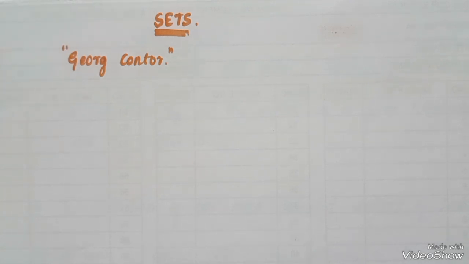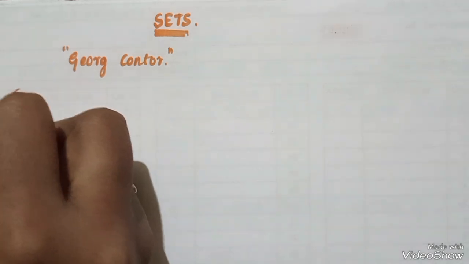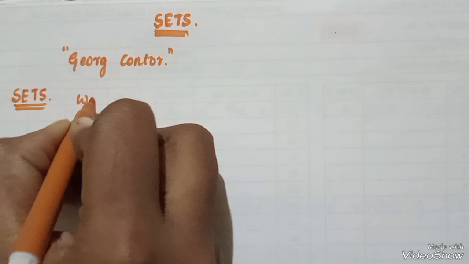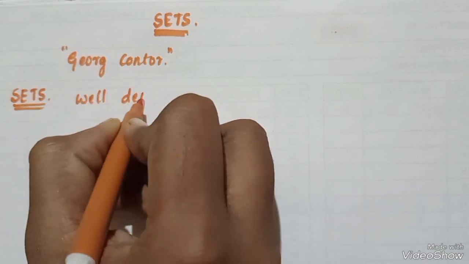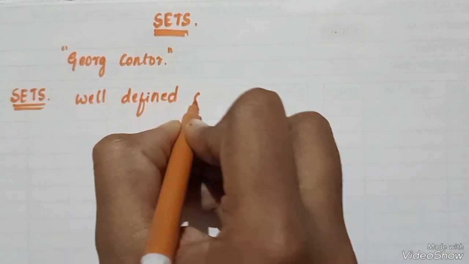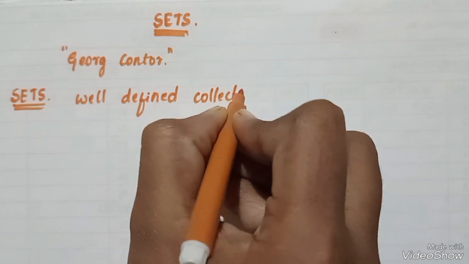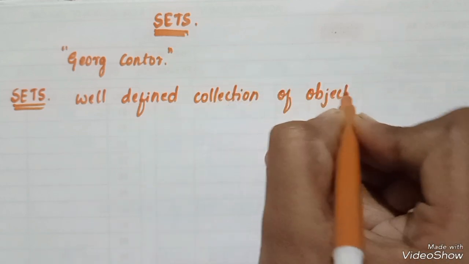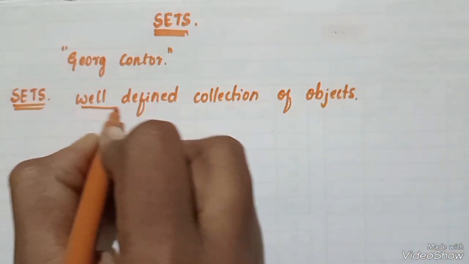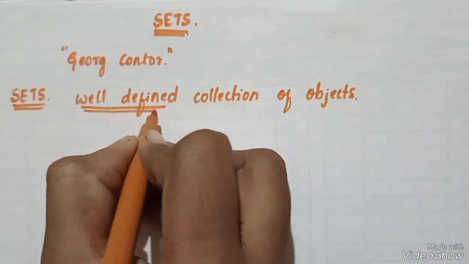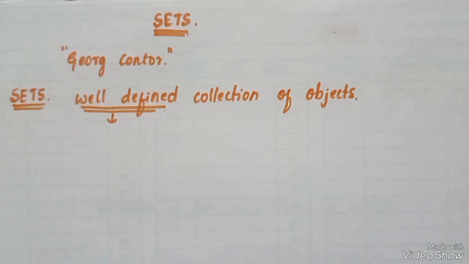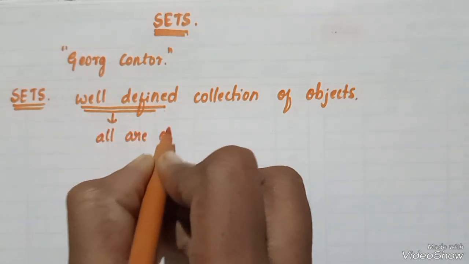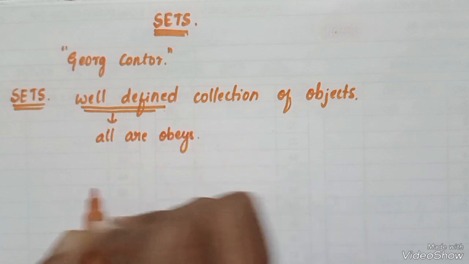The definition of a set is a well defined collection of objects. Here, well defined means all obey, it means universal truth.